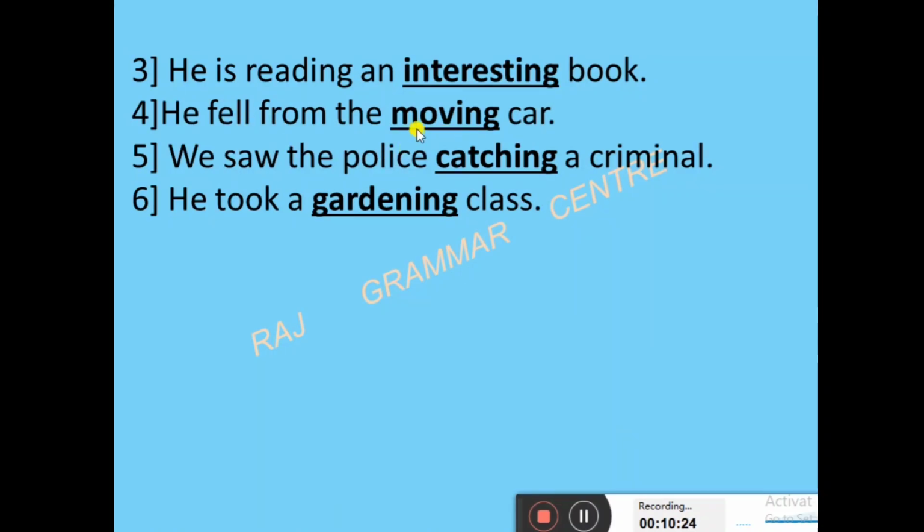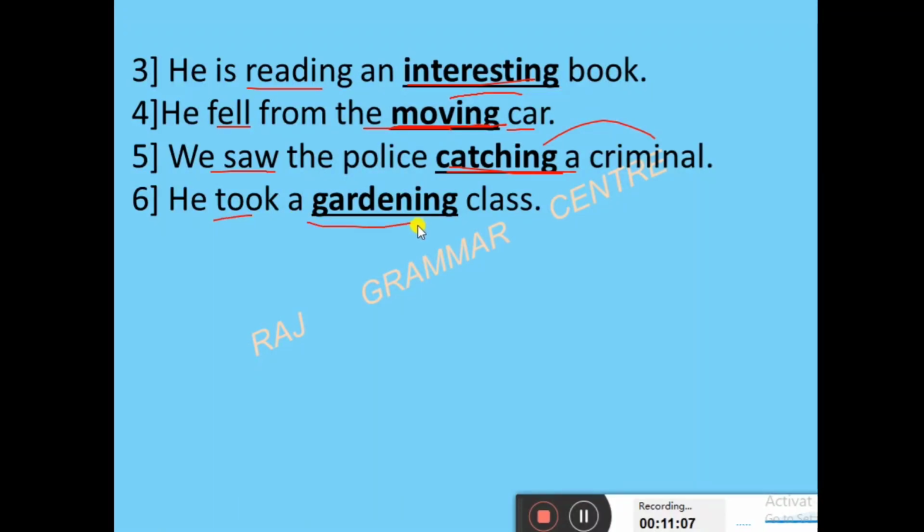He fell from the moving cars. Fell is the main verb and moving is the participle because it is used with the noun, right? It is used at the place of adjective. Second verb and used at the place of adjective, that is moving. Fifth, we saw the police catching a criminal. Here saw is what? Main verb. And catching a criminal. Here catching is used before a noun. Catching is participle. He took a gardening class. He took. Took is the main verb, finite verb.